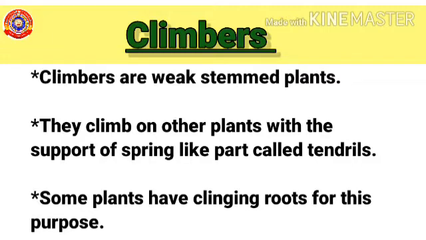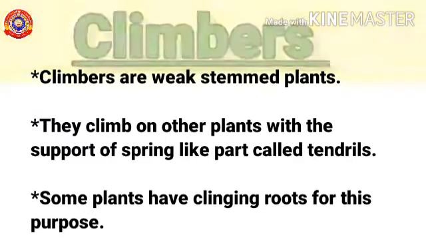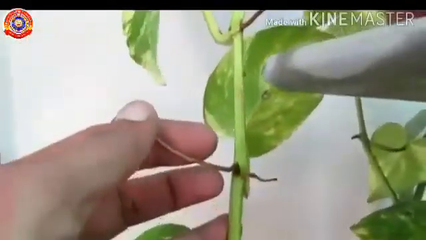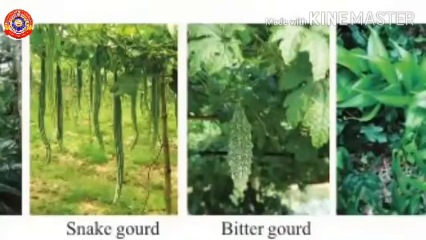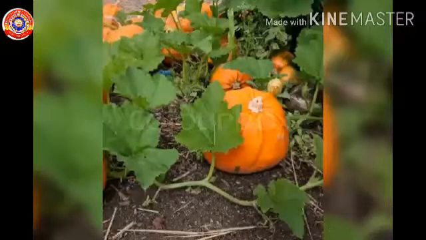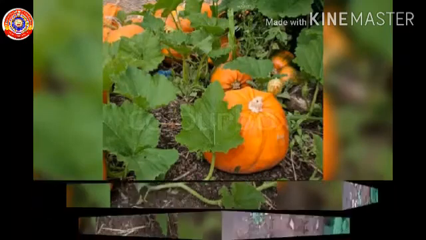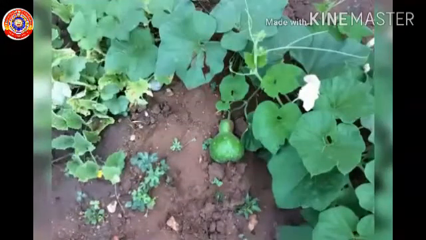Some plants have clinging roots for this purpose. One such plant having clinging roots is the money plant. Look, you can see clinging roots in this picture. Other examples of climbers are pepper, bitter gourd and snake gourd. Have you ever seen some plants that grow creeping on the ground? Don't they also have weak stems?